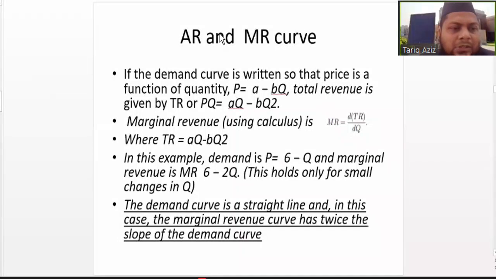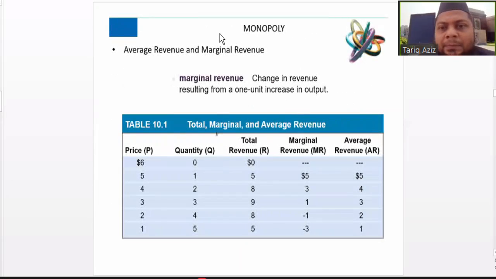So let us see how this relationship can be depicted. So this is an example. Marginal revenue, as we all know, is the change in total revenue resulting from a 1 unit increase in the output. The change in total revenue resulting from one additional unit of output is called marginal revenue.